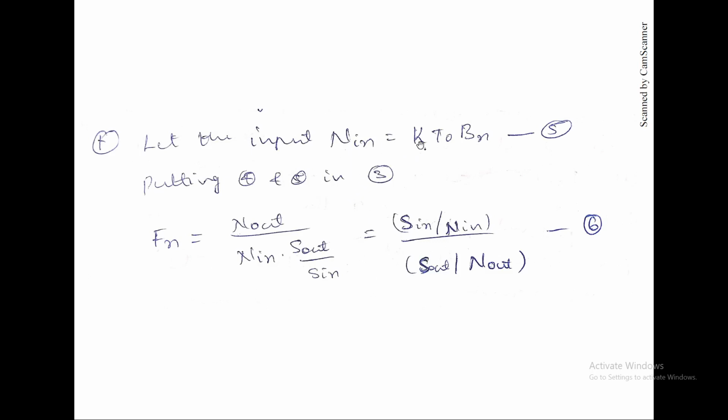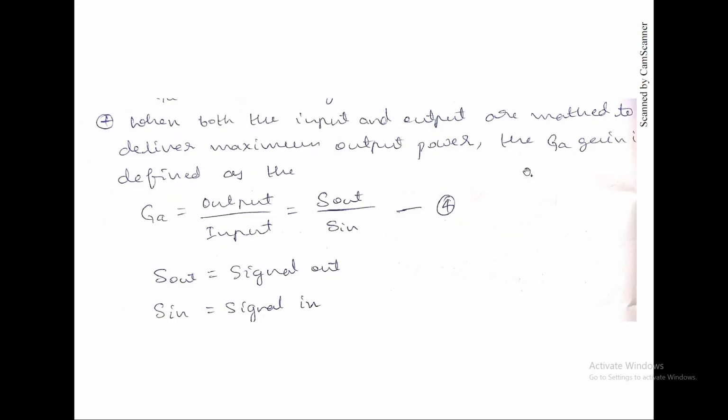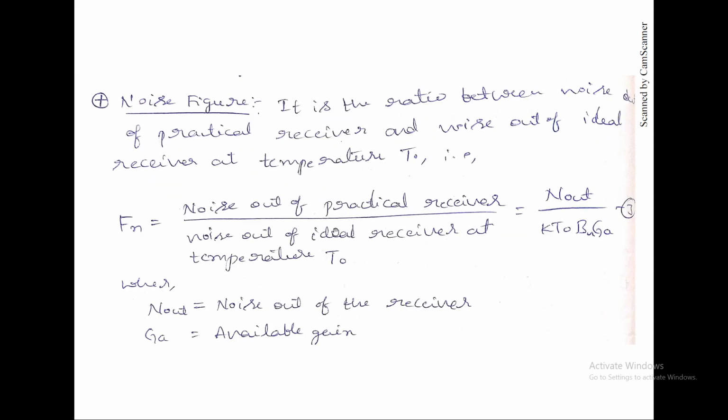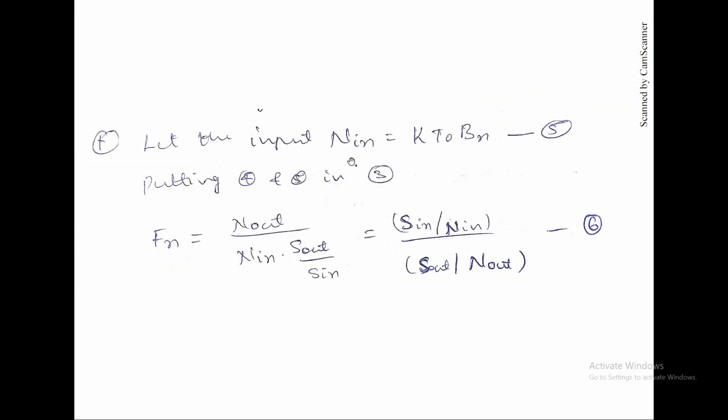What we have substituted here is this GA, and instead of K T naught Bn we substituted N in. By rearranging, we take all the input terms in the numerator and the output terms in the denominator. When you observe this, it is like signal by noise. Here you can see there is a term that explains SNR, signal by noise.